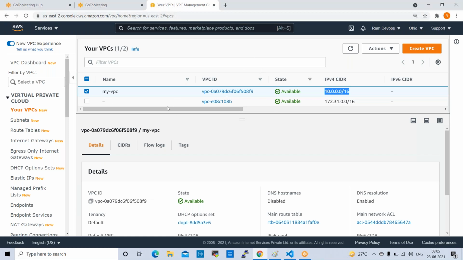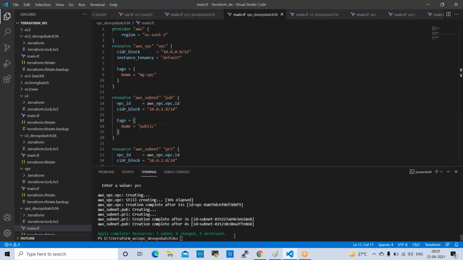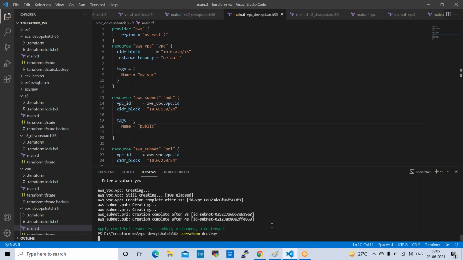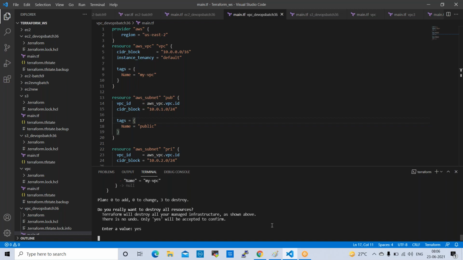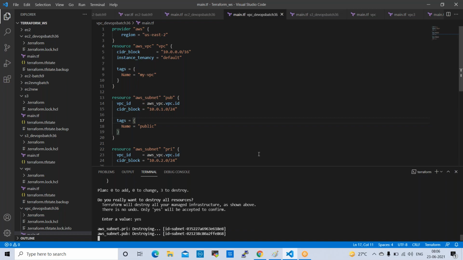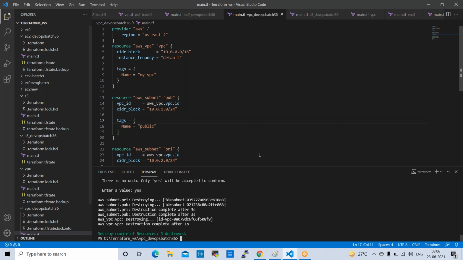Just a minute. This infrastructure is already created, right? The Terraform session happened here, so I'm destroying some resources. Done.